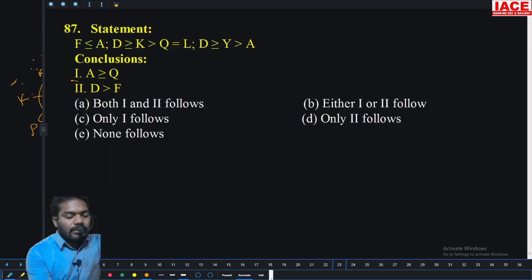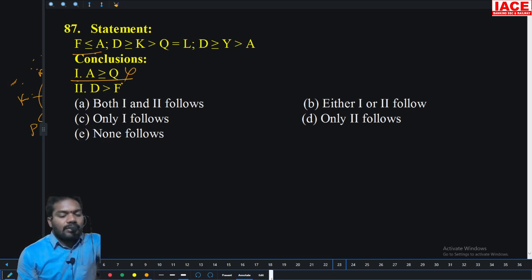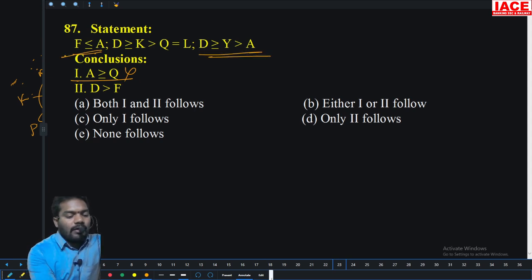Next, A to Q, there is no chance for A. A to F is going, there is no F again. Any chance for A? No, not follows. D to F means the person you want to go is A. So D to A is going, A to F is going.